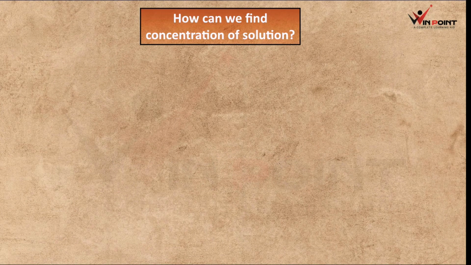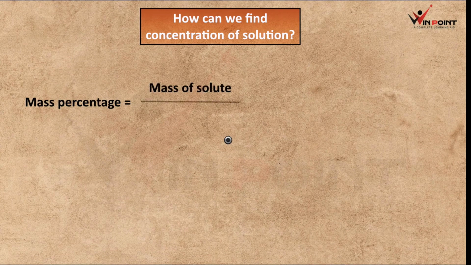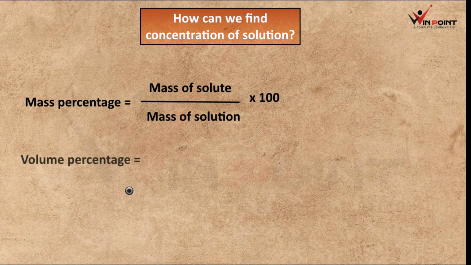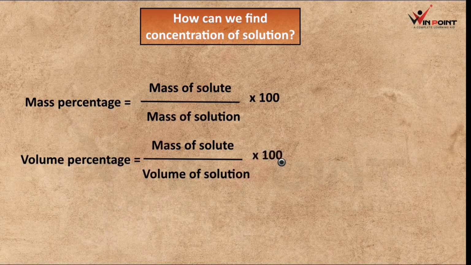Now we can discuss how we can find concentration of solution. Concentration of solution is very important. If you are making some medicines, Ayurvedic medicine, we need to check the concentration of solution. It's a very important topic, right? There are different methods to find concentration of solution. Here we are going to discuss only two methods. First one is mass percentage. For finding mass percentage, the equation is mass of solute by mass of solution into 100. And next is volume percentage. Volume percentage is equal to mass of solute by volume of solution into 100. So there are two methods to find the concentration. We can discuss it with an example.